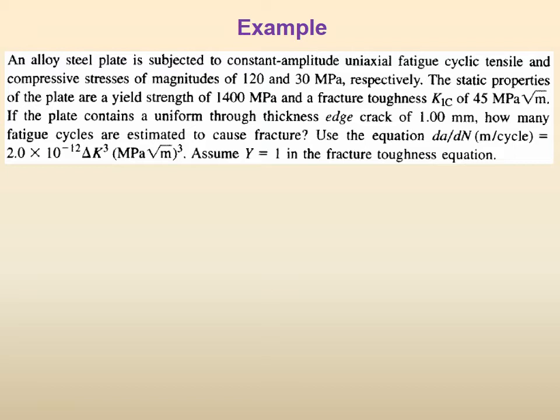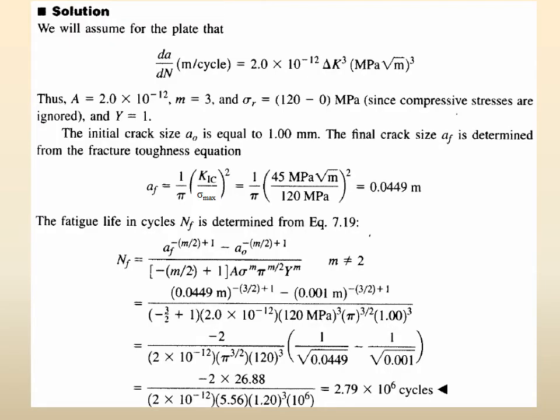And the second is that because the equation is derived based on delta K, the stress intensity range, it is not sigma but delta sigma that we use in the equation. So these two were the critical things in the Nf equation. And in the K1 equation, when we want to make K1 as K1C, then the sigma there should be the maximum tensile sigma. So with this we solved it, and of course we got for example here 2.8 million cycles roughly, and so on, right? So this is what we did.